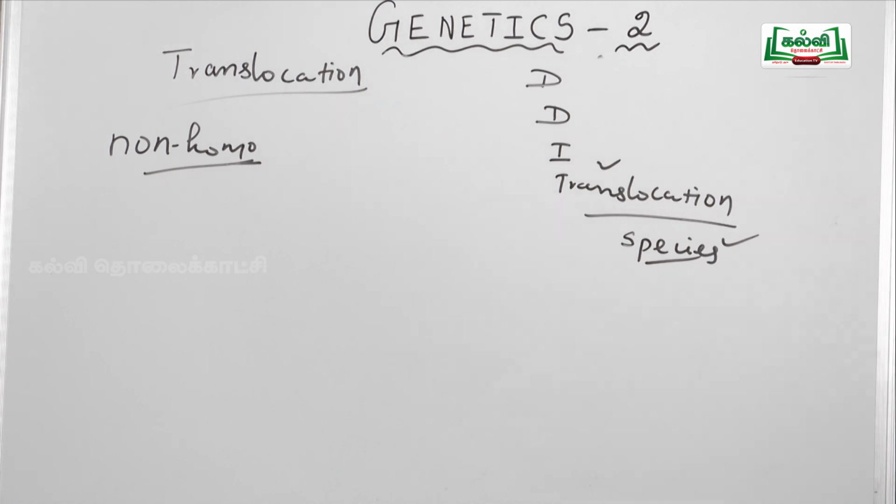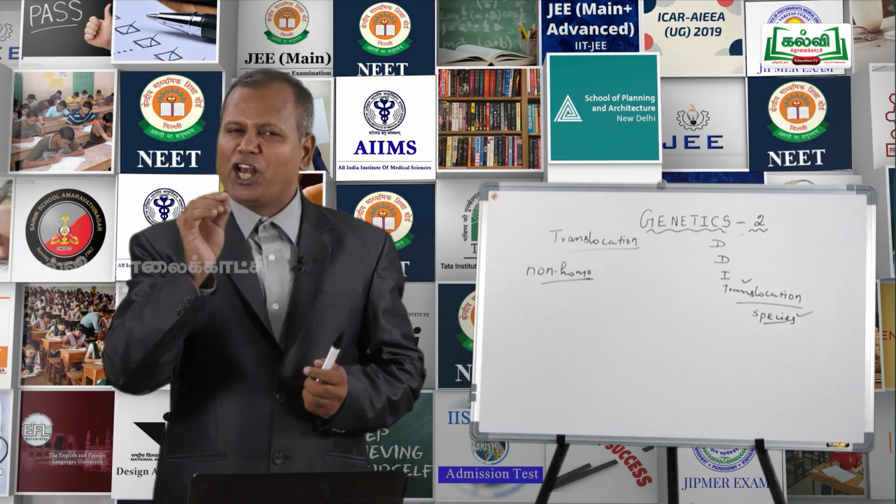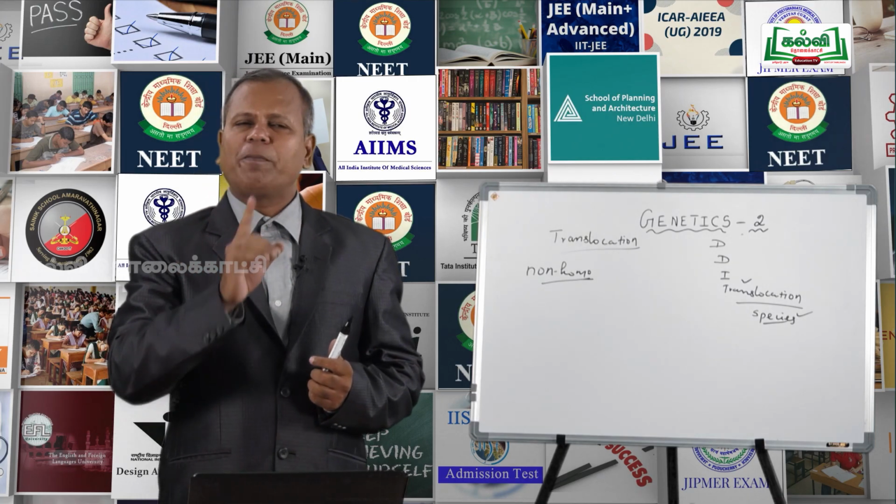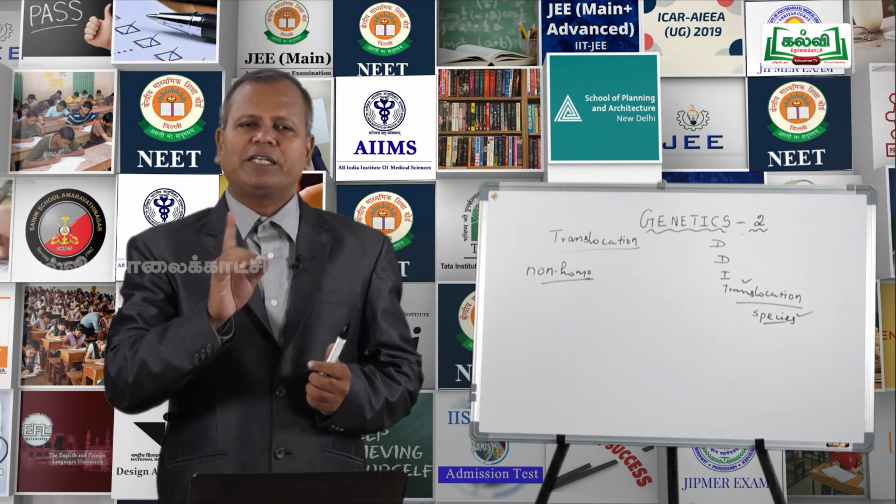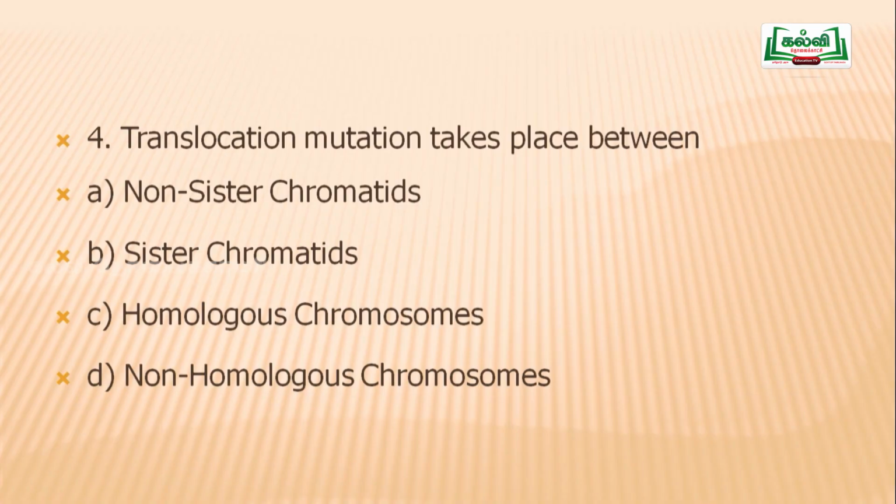So, the options: option A, non-sister chromatid; option B, sister chromatid; option C, homologous chromosome; option D, non-homologous. Translocation mutation is nothing but exchange of genetic material between morphologically dissimilar chromosomes.